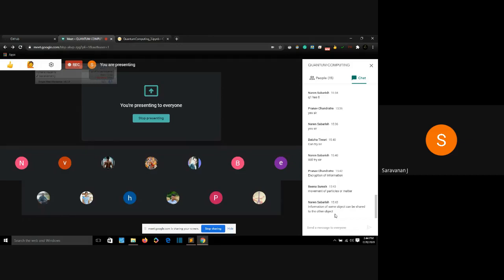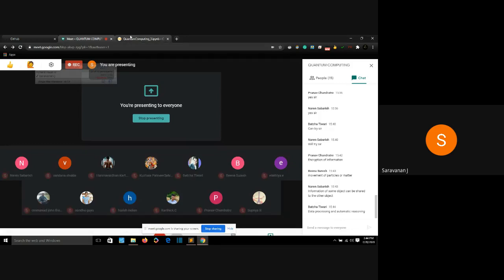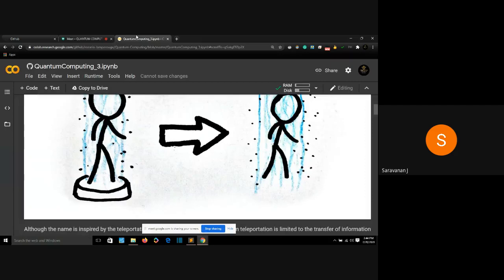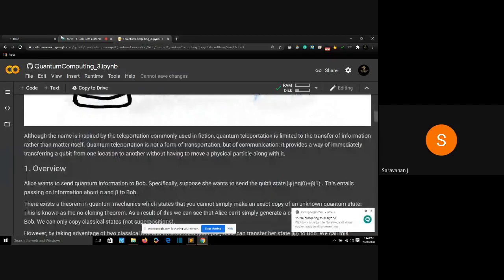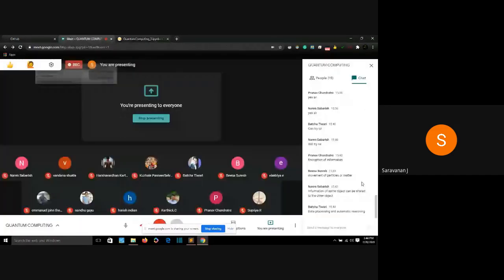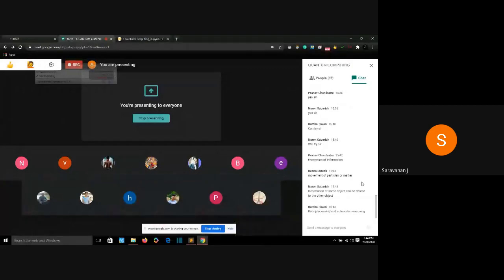When you're transferring information over a network, it's possible for hackers to hack you. However, in quantum computing, it's not possible. No one can take the information from you because it's impossible to copy a qubit, right? We saw that. What is the theorem name? Can someone remember the theorem name? No-cloning theorem. Naren, great.